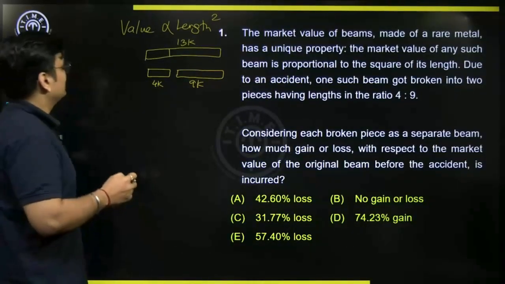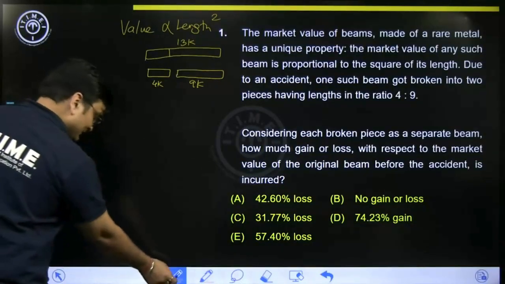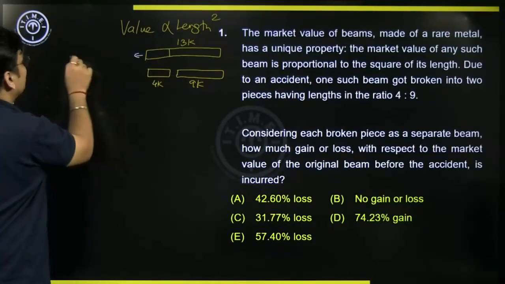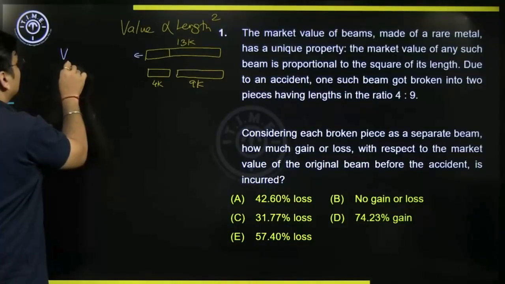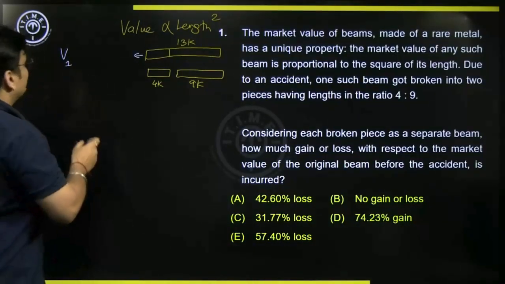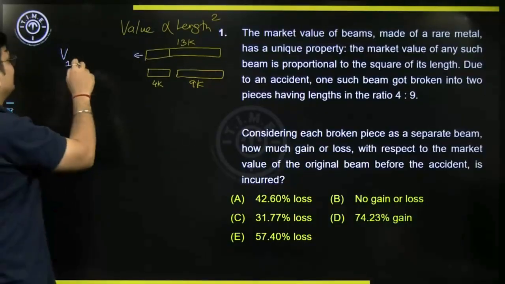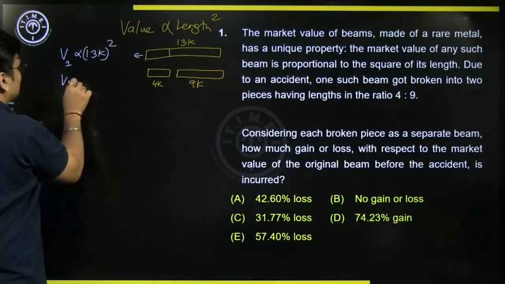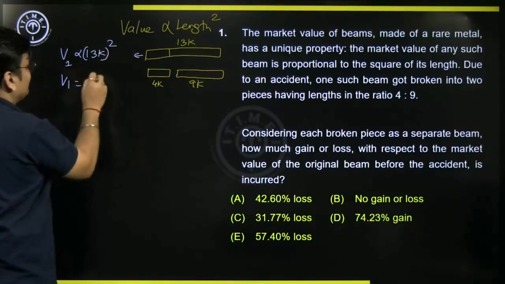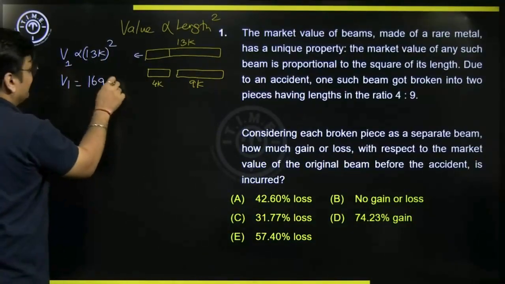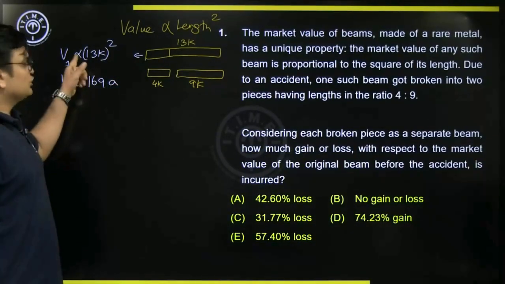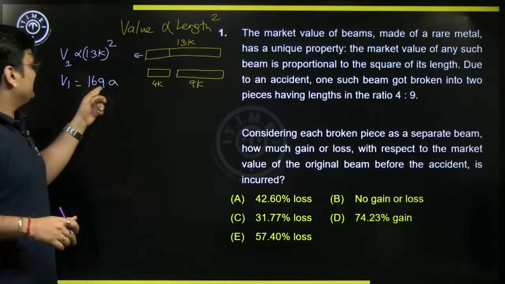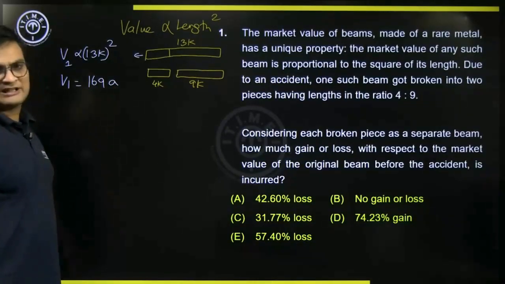Let's try to observe this. For the original beam whose length is 13K, what is going to be its value? The value of the original beam will be directly proportional to 13K whole square. We can write it as 13 square, which is 169, into something A, because some constant will also come in. To remove this proportionality sign, we put in A as that constant. So the value of the unbroken beam was 169A.